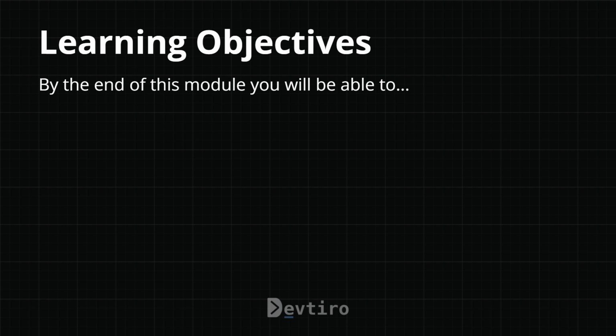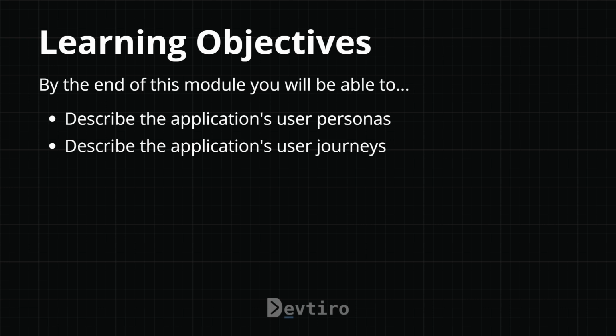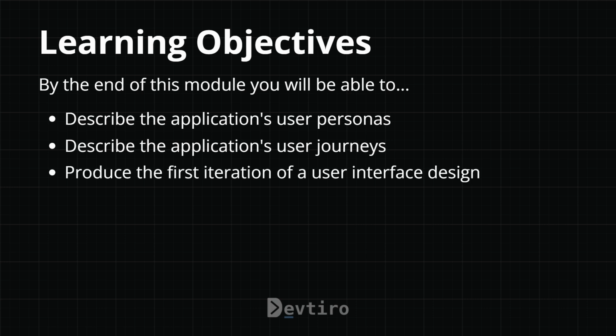So now for the learning objectives. By the end of this module, you will be able to describe the application's user personas, describe the application's user journeys, and produce the first iteration of a user interface design. So with that covered, let's get started.